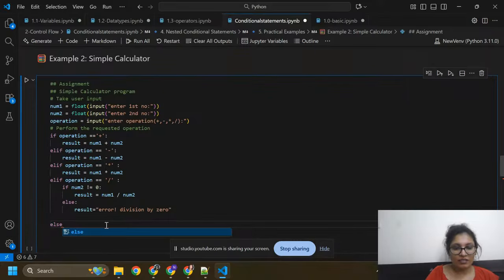Then it will say invalid operator. Here result equals to invalid operations. Okay.